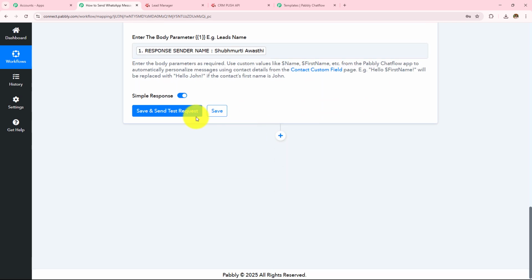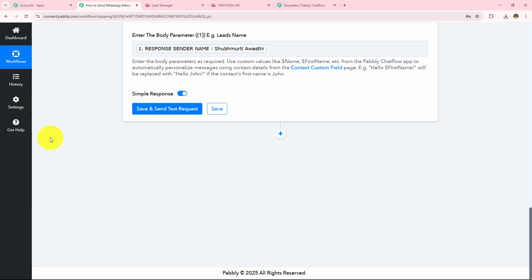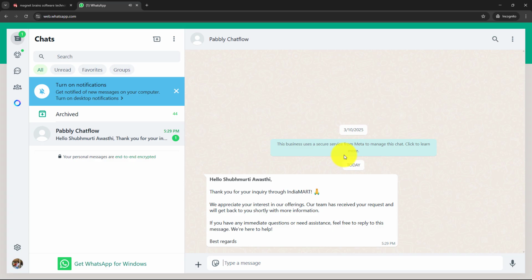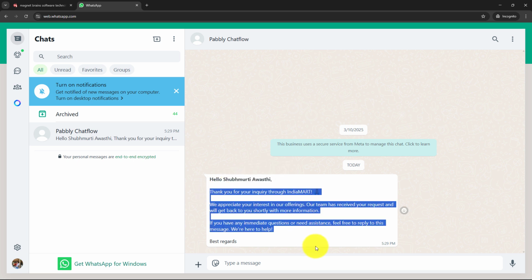Now that I've entered all these details, I'm simply going to click on save and send test request. And here I can see that I have received the response. The status is success. Now let's quickly open my WhatsApp and check whether I have received this message or not. I have opened my WhatsApp Web in incognito mode, and here I have received the message just now. Hello, and here you can see the name has been replaced with the name of the lead, and this is the same exact template which I have created and shown you.